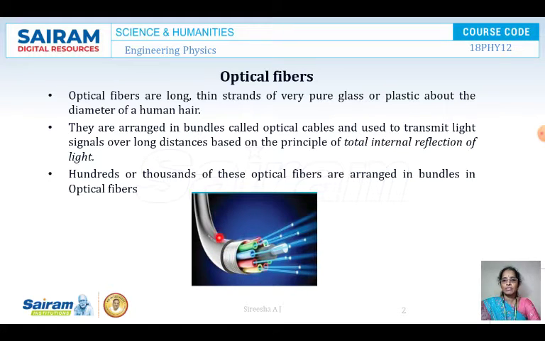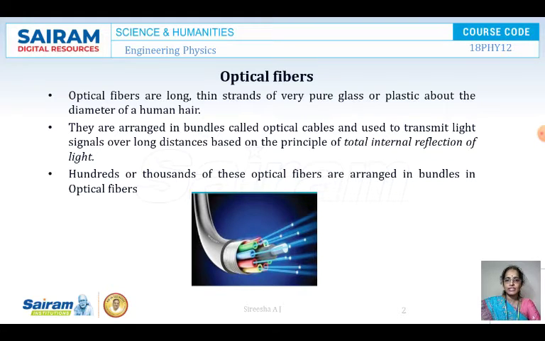They are arranged in bundles. As I told you, optical fibers are arranged in bundles because the diameter is very small. A bulk of optical fibers can be made into a single cable in this way. So they are arranged in bundles called optical cables and are used to transmit signals over long distances based on the principle of total internal reflection of light.